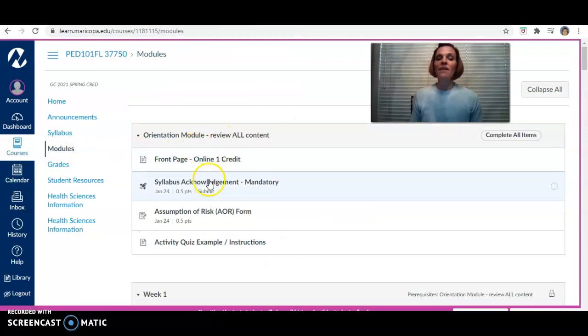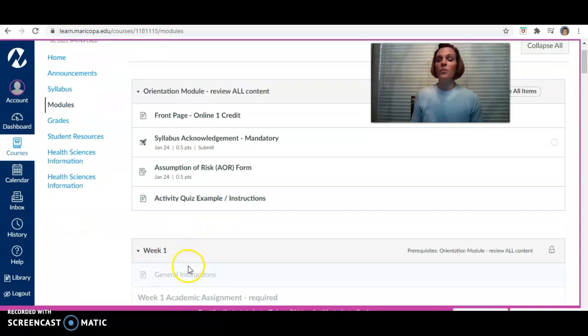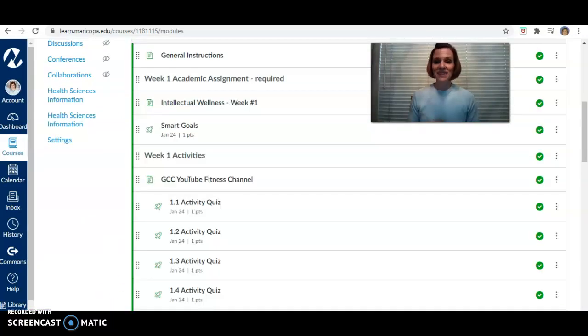Okay, so after you complete and review all of this information, Module 1 will then open for you. So again, once you completed that orientation module, Module 1 will open for you. And this is what each weekly module will look like. You can see week 1 right here.